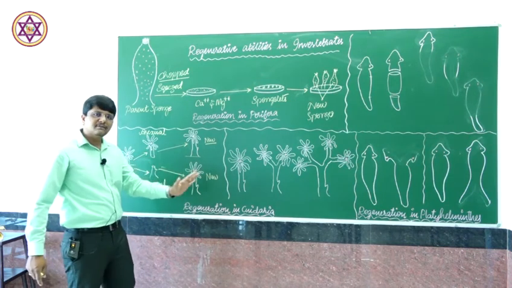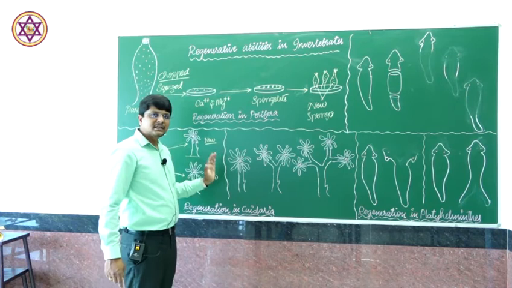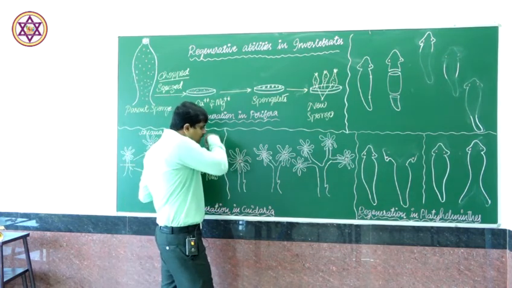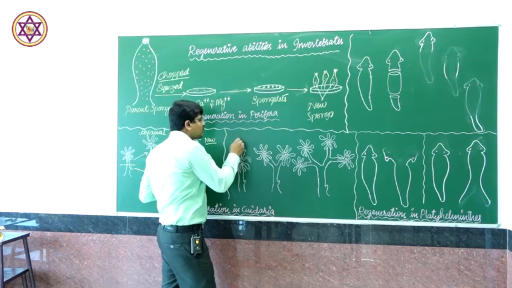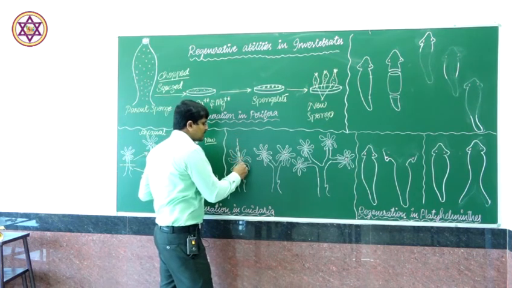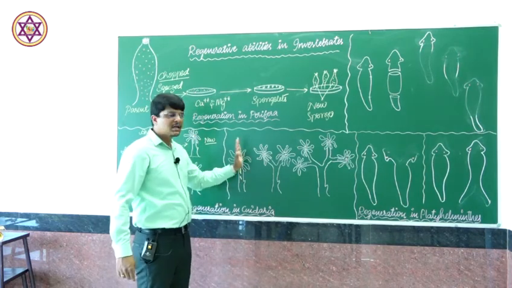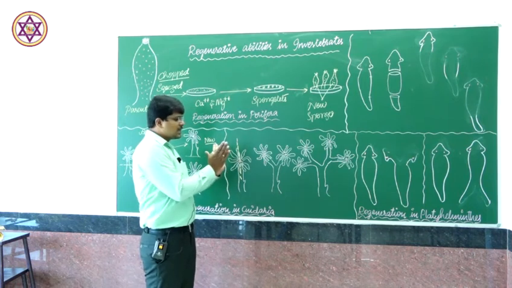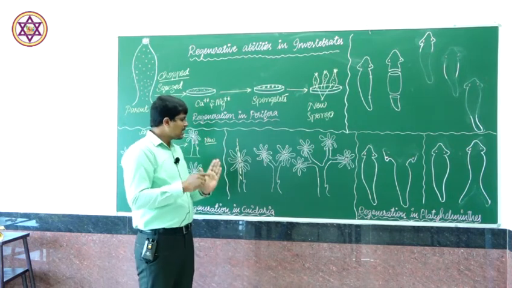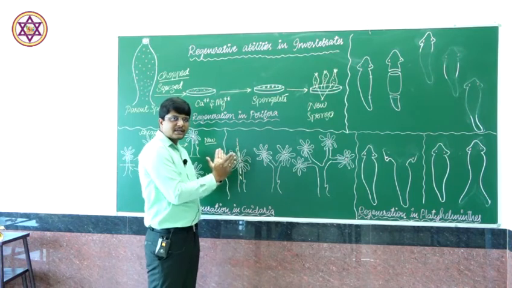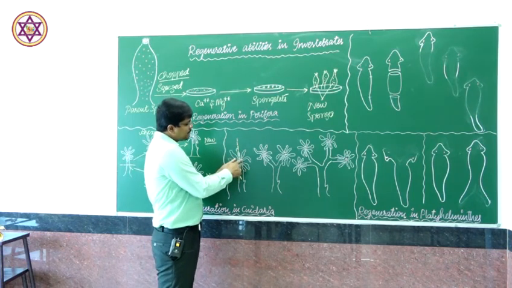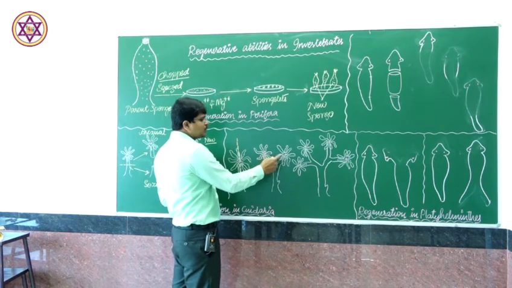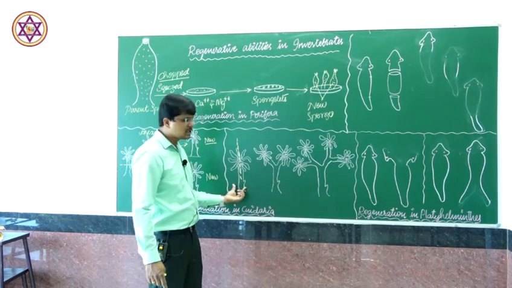A similar kind of experiment was also done in this group. Here a vertical or longitudinal incision was made in the animal like this. The longitudinal cut divides the animal into two, and the two bifurcated or branched anterior ends become a two-mouthed individual.